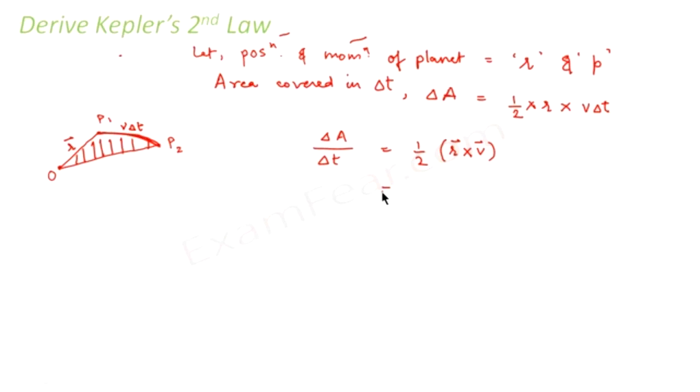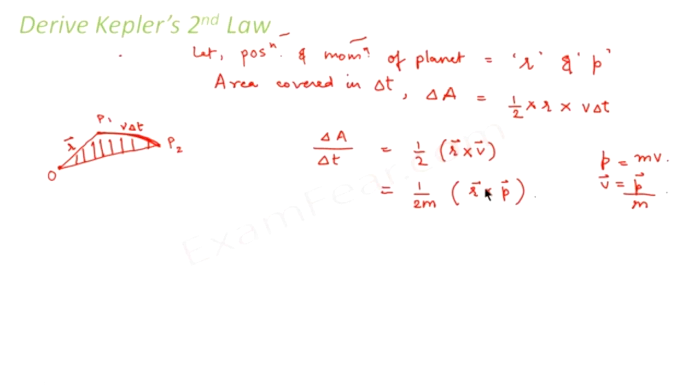Now we already know that momentum is equal to mass into velocity. So velocity is nothing but momentum divided by mass. Mass being a constant quantity, it will come out. So this would be r cross p.